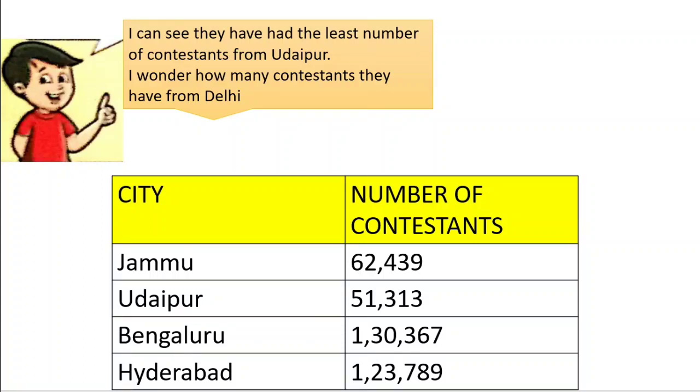From Bangalore 1,30,369 contestants, and from Hyderabad 1,23,789 contestants. So, the least number of contestants is from Udaipur.